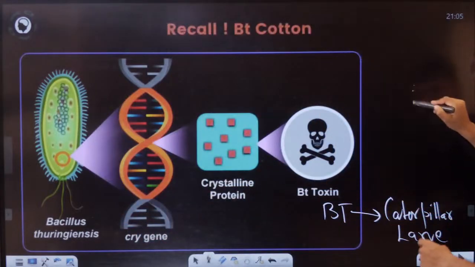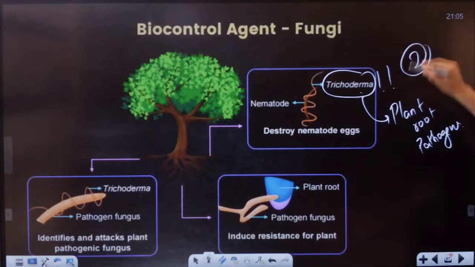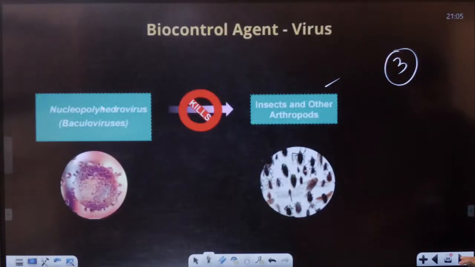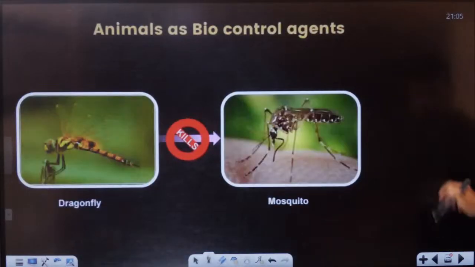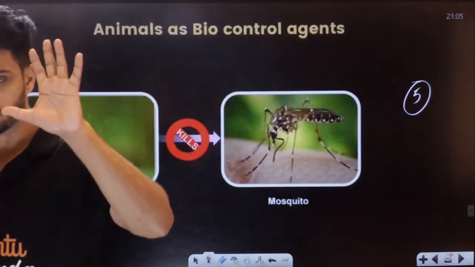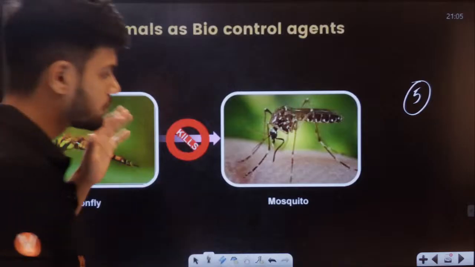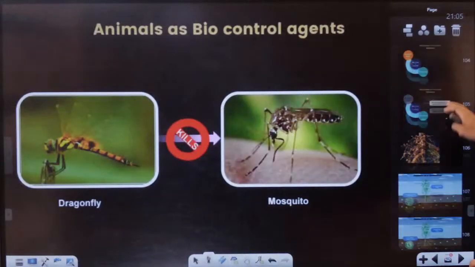So first one, second one, and third one, remember these three. Now these two also you can remember, 4 and 5. These 5 examples of biocontrol you have to remember, students.